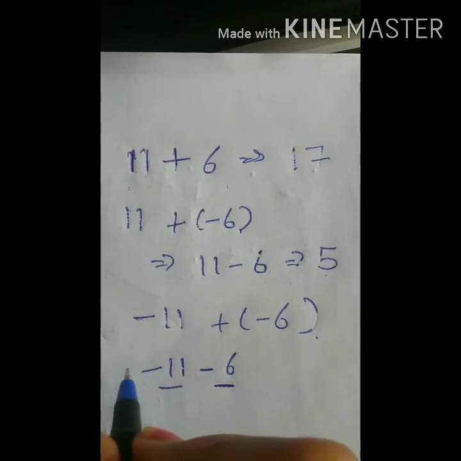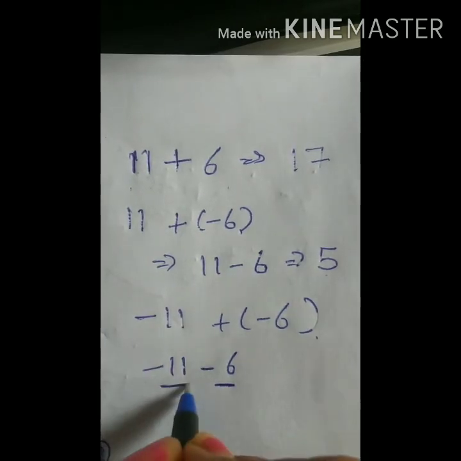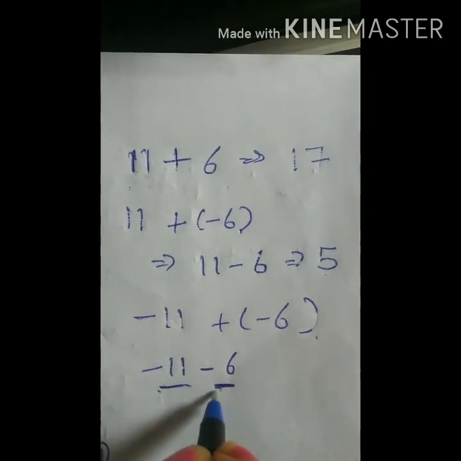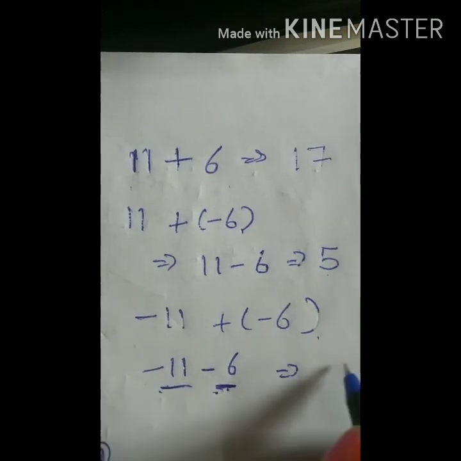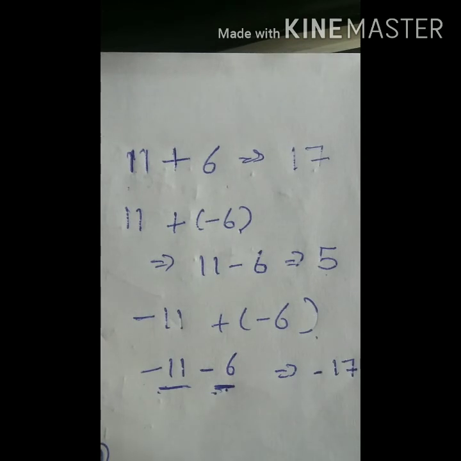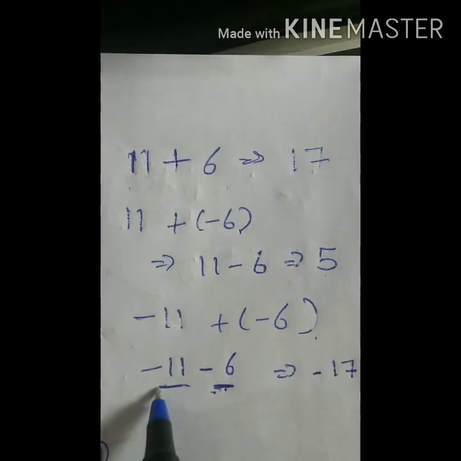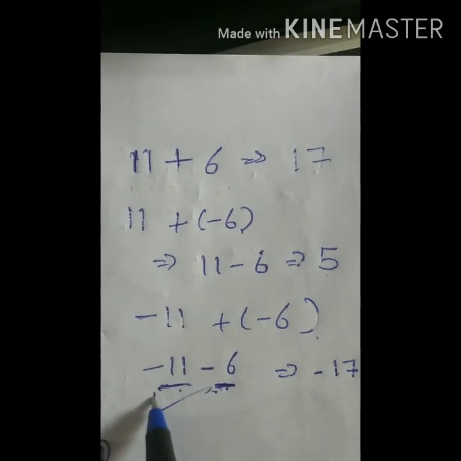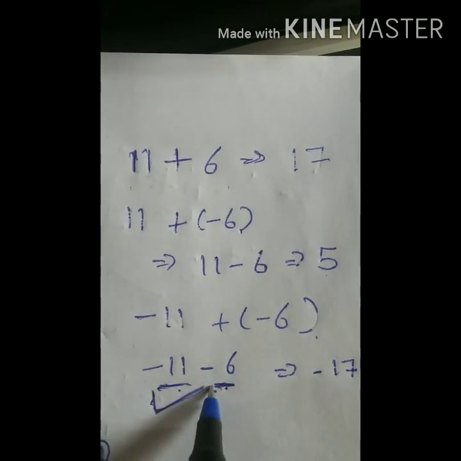So we have studied just now that if both the numbers are negative, then we perform addition. That is -11 plus -6 is 17, but it will be -17 as both the numbers are negative and the greater value is also negative.